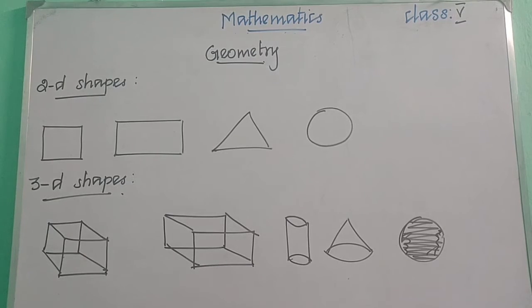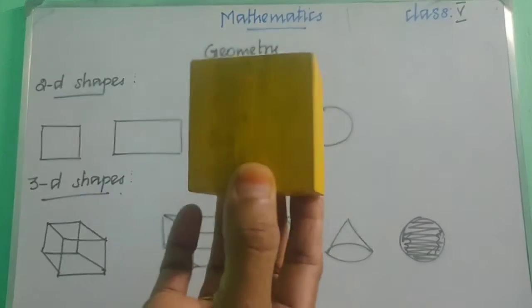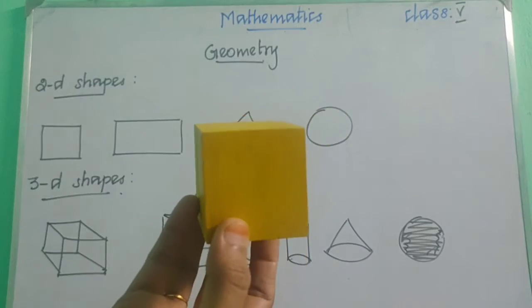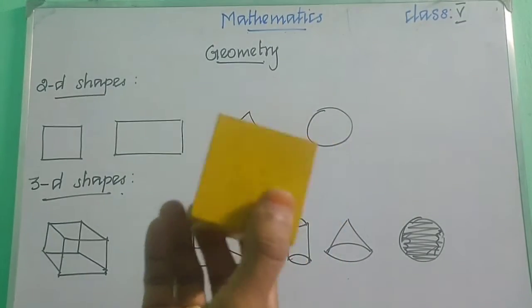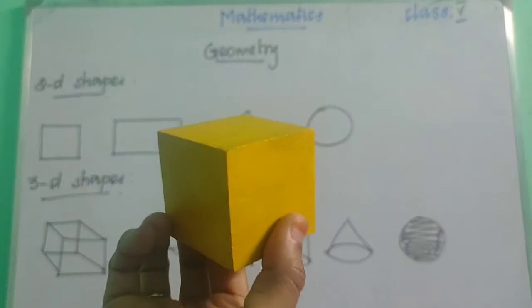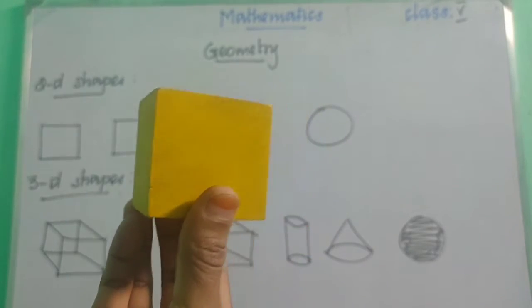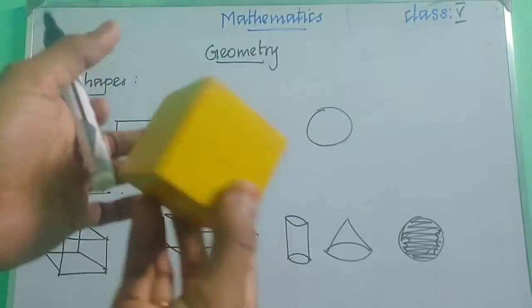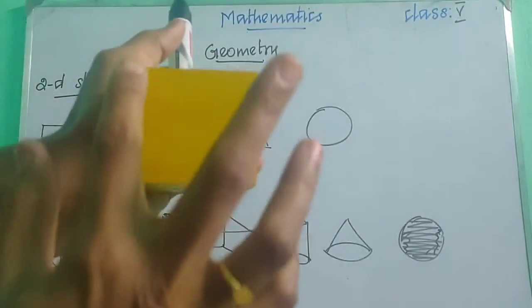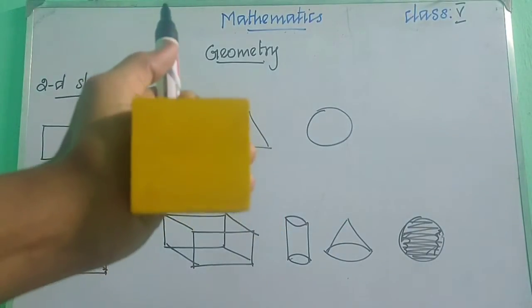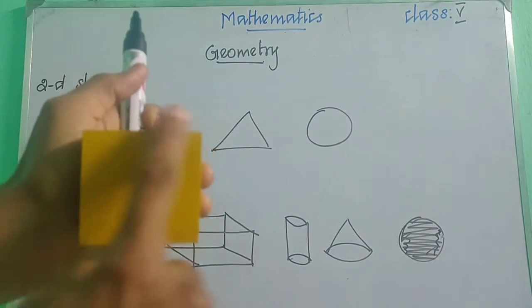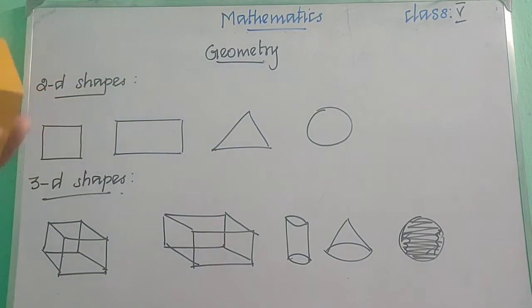Okay, children, let me show you an object. You can see an object, right? It looks like a square, right?